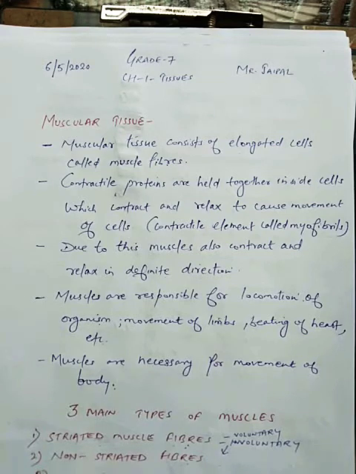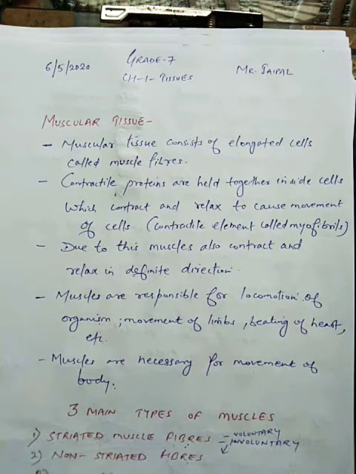Today we are going to discuss the first chapter of class 7th, that is tissues. And for today, our topic is muscular tissue. So, students, in the previous chapter, we have discussed three main types of animal tissues, that is epithelial, fluid connective tissue, and skeletal tissue. Now, today we have to discuss the fourth one, muscular tissue, and the fifth one, that is